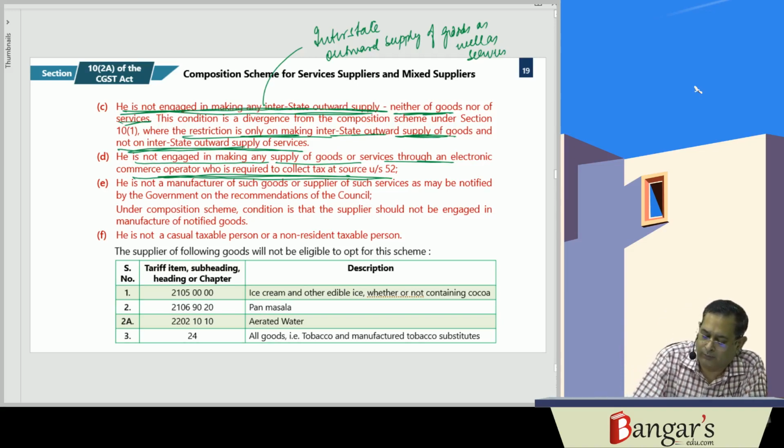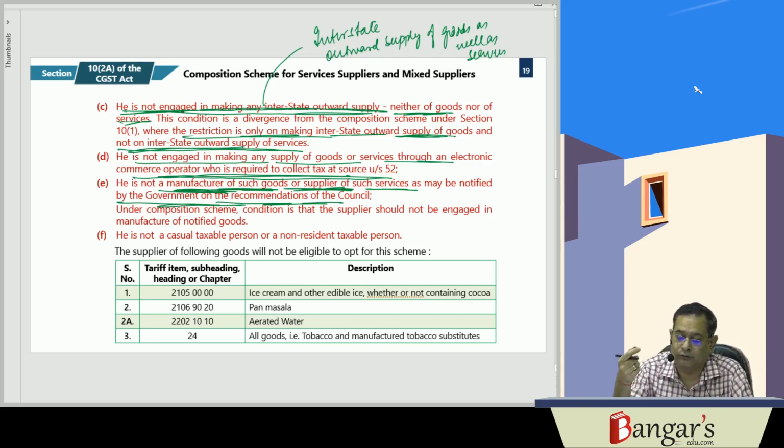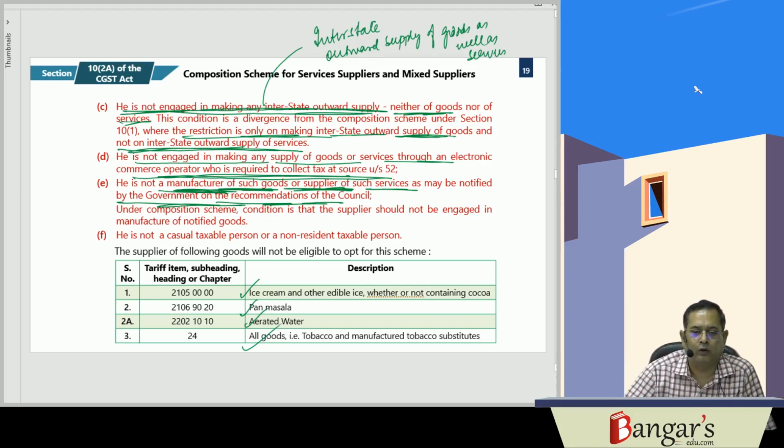Then he is not a manufacturer of such goods or supplier of such services as may be notified by the government on recommendation of the council. These goods have been specified: ice cream and other edible ice, whether or not containing cocoa, pan masala, aerated waters, and all goods falling under chapter 24 of the tariff, that is tobacco and manufactured tobacco substitutes.